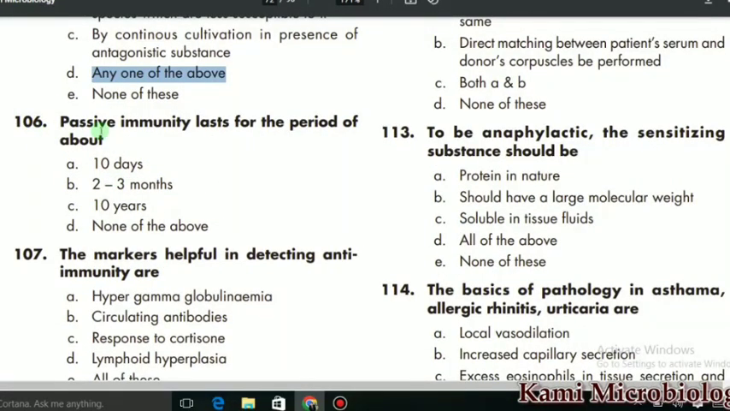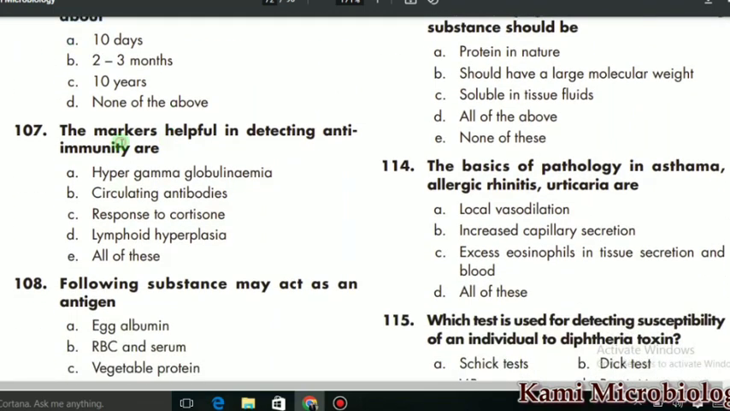Passive immunity lasts for a period of about, so for this we have mostly 10 days, so A is the correct option. MCQ 107 says that the markers helpful in detecting anti-immunity are, so the markers are mostly lymphoid response, circulating antibodies, yeah, E is the correct option. All of these.